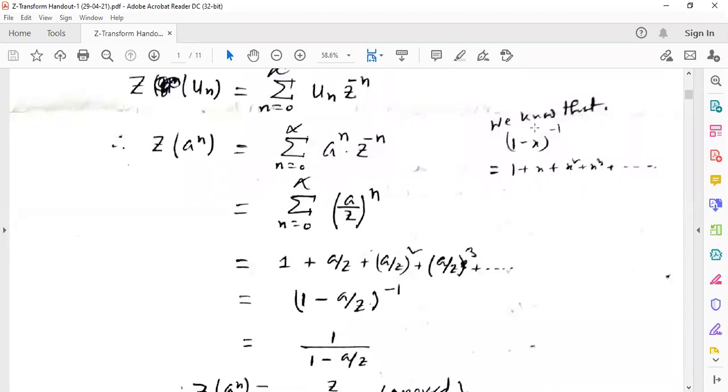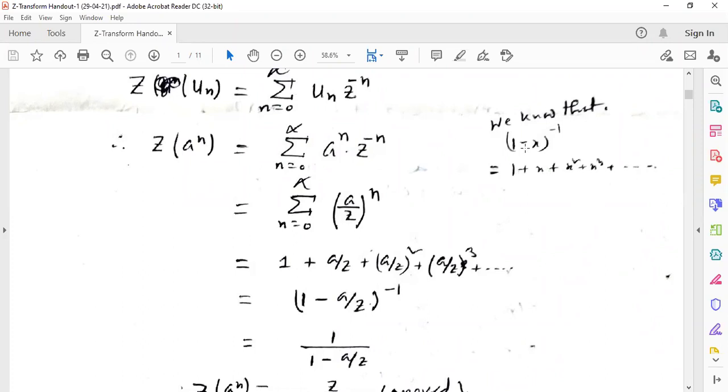Because from here we know that (1 minus x) whole to the power minus 1 is equal to 1 plus x plus x square plus x cube plus so on. This is an infinite series. From the infinite binomial theorem, we know that (1 minus x) whole to the power minus 1 equal to 1 plus x plus x square plus x cube plus so on. Now if we say that a by z equal to x, then it is 1 plus x plus x square plus x cube plus so on. So it is similar to this.